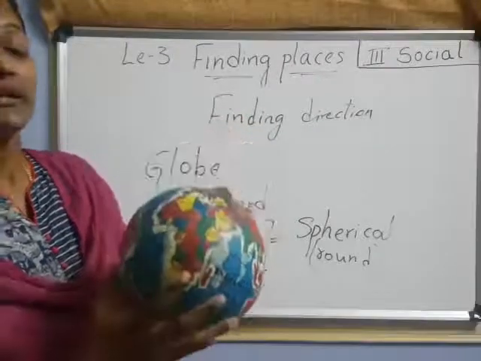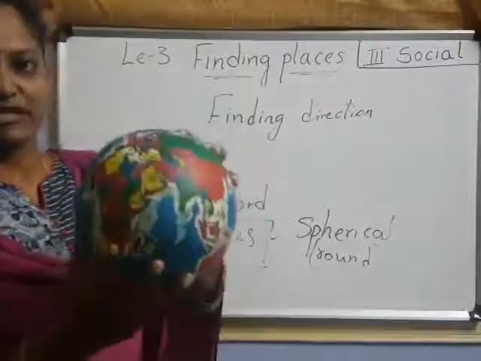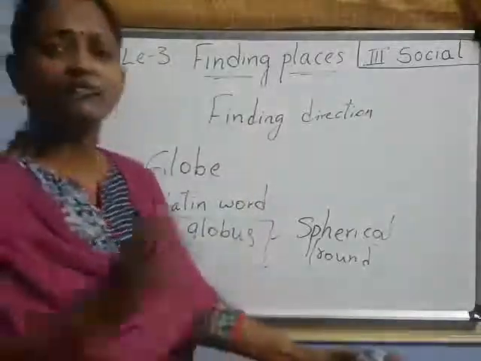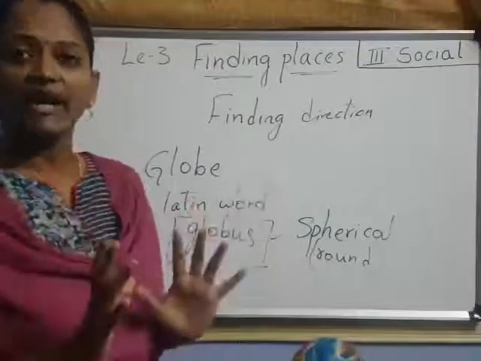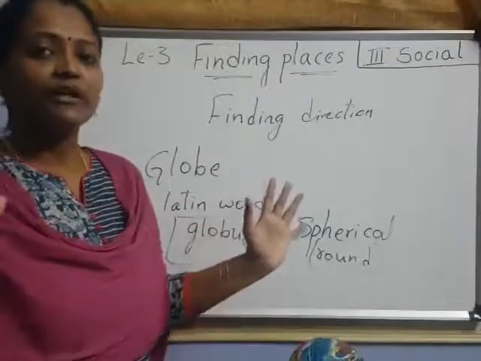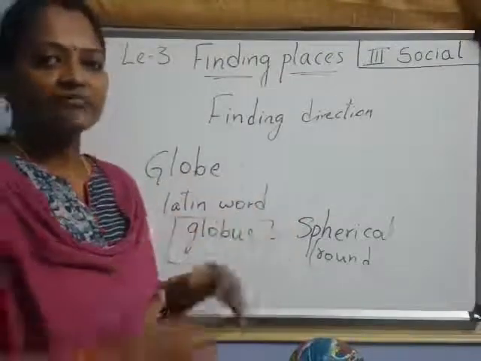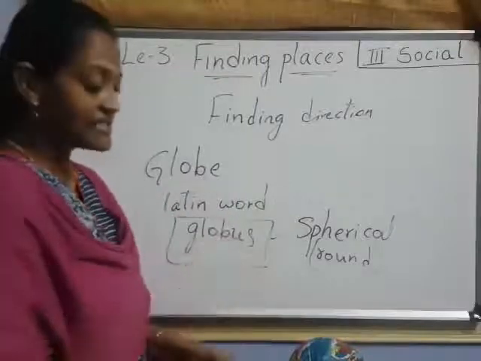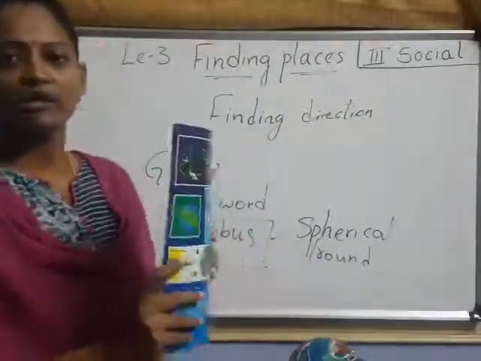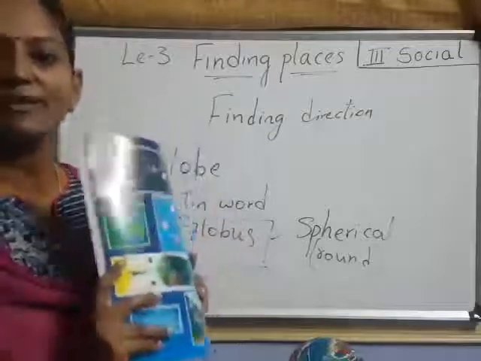This is a small one, but generally globes are very big. We can't carry them from one place to another, but a map can easily be carried from one place to another.